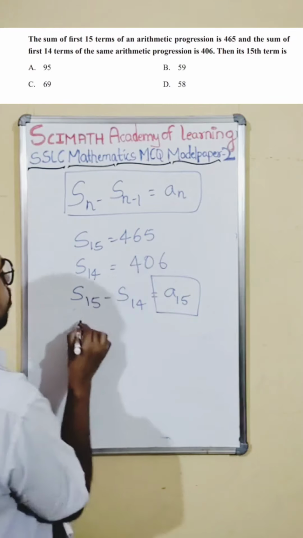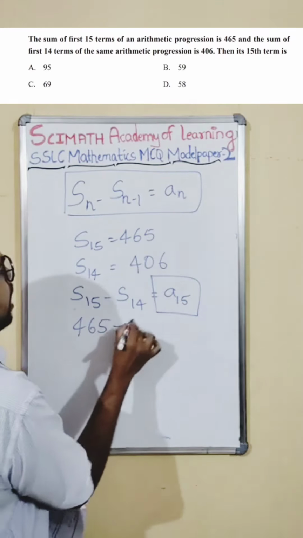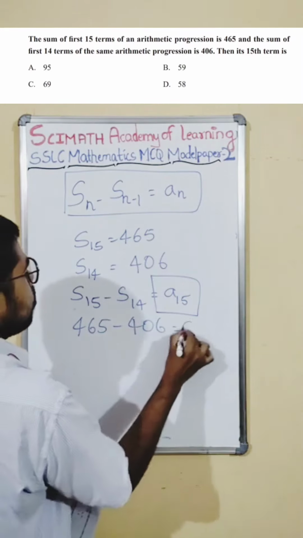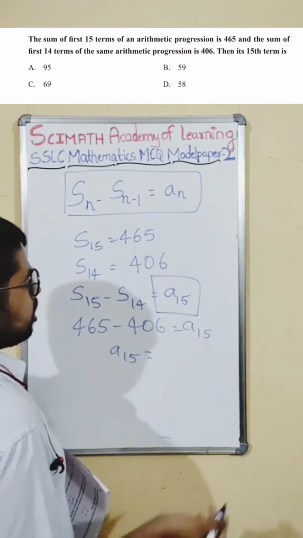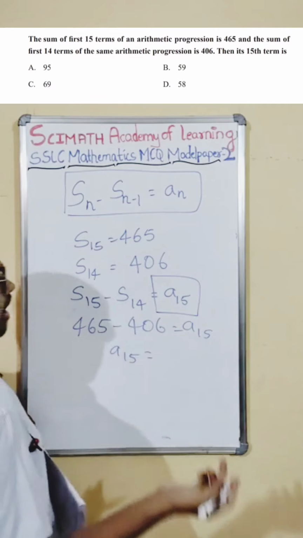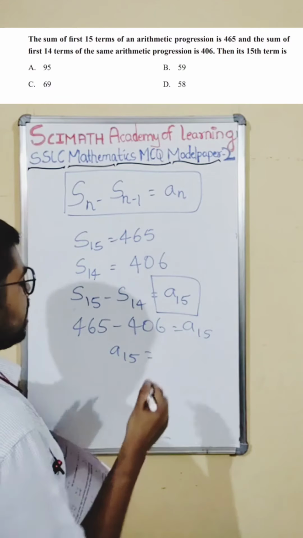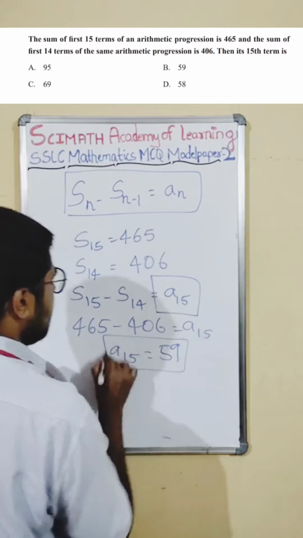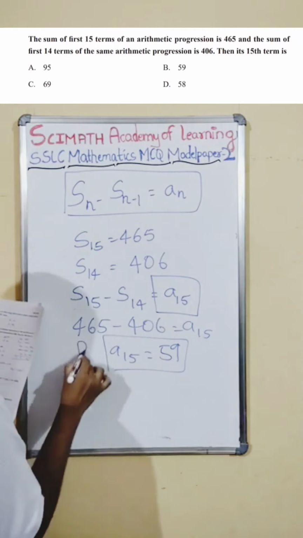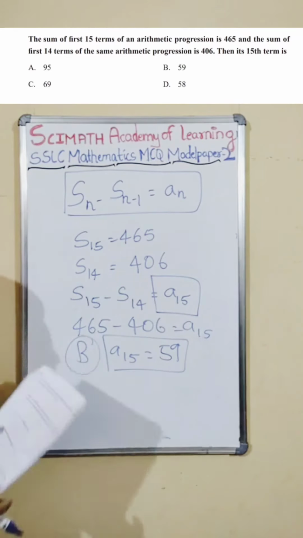Let us subtract these both. 465 minus 406 is equal to A15. So at the A15 position, what is the number? If you subtract 465 minus 406, you will get the answer 59. So 59 is the right answer, and it is at option B. Option B is the right answer.